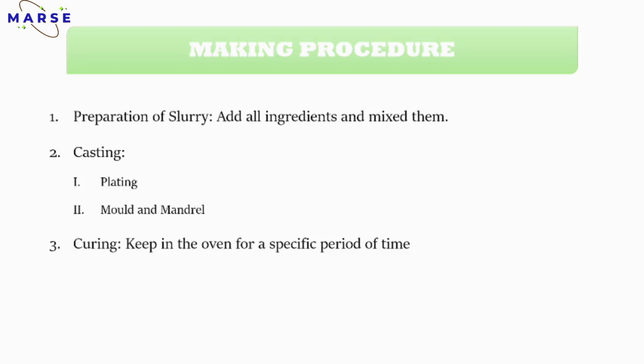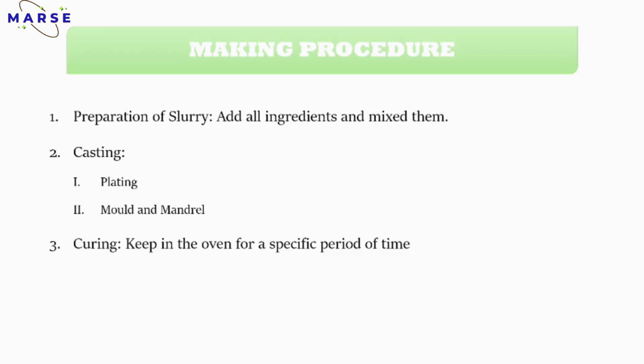Second one is the casting. So what is casting basically? There are two types of casting present. First one is plating and second one is by using mold and mandrel. Mostly the mold and mandrel is used to make the propellant grain.